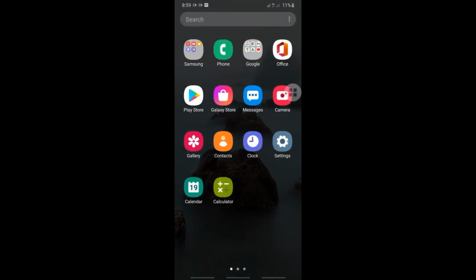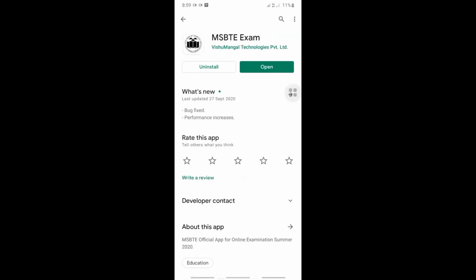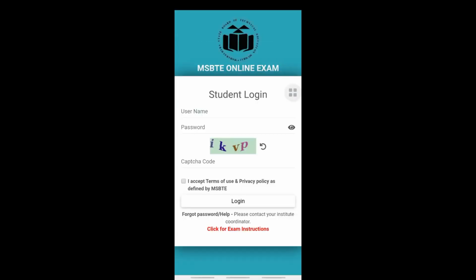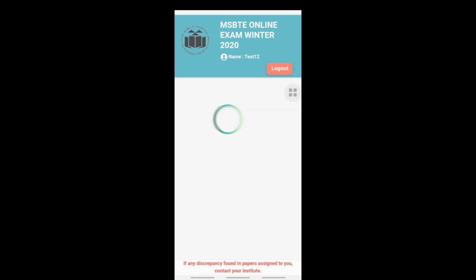To download the Android app, you need to go to the Play Store and search for MSBTA exam. Please download and install this particular app. You need to allow all the permissions to this app. Then you need to enter your login credentials. You will receive your login credentials via SMS on your registered mobile number. After entering credentials, click on the Login button.